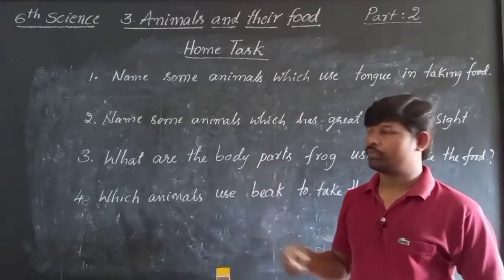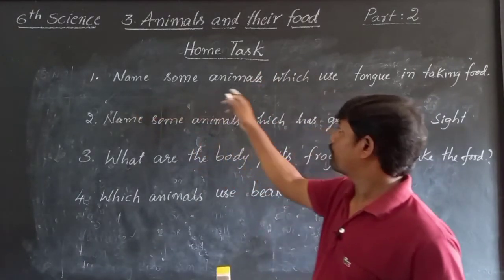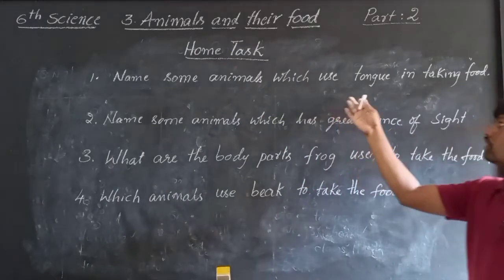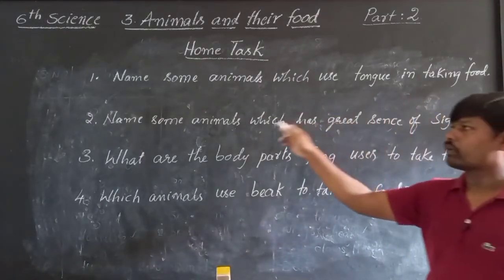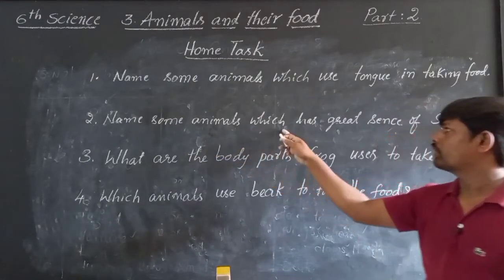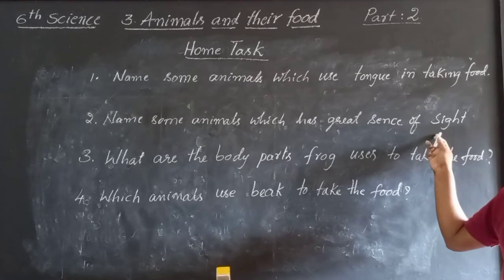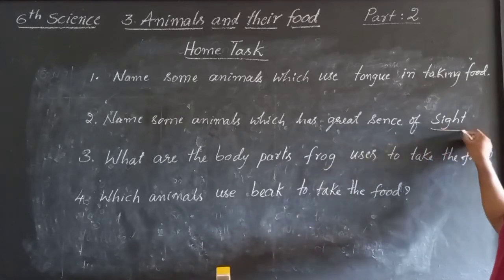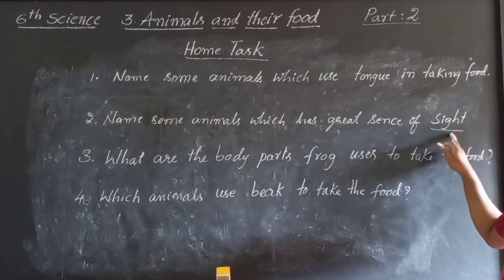This is home task. So what is home task? First question, name some animals which use tongue in taking food. And second question, name some animals which have a great sense of sight. So you have to write the animals which have a great sense of sight.